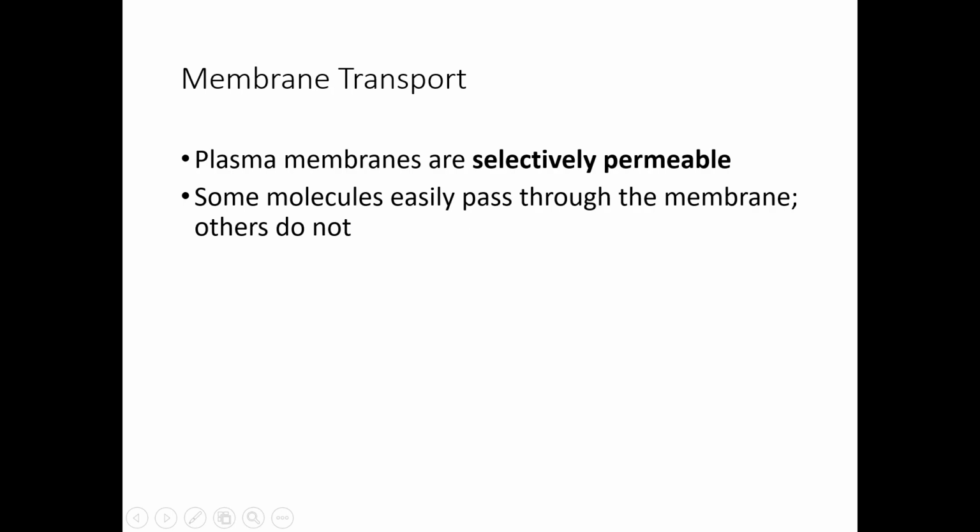Membrane transport. That is transportation of substances through the cell membrane. Our plasma membranes are selectively permeable. It means that some of the molecules can easily pass through the membrane. Those are usually tiny molecules. Other molecules cannot do that. In most cases, those are larger molecules, so selectively permeable.